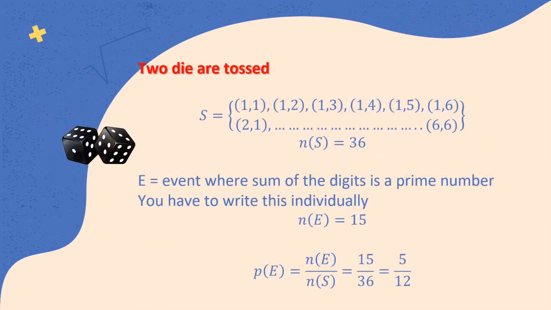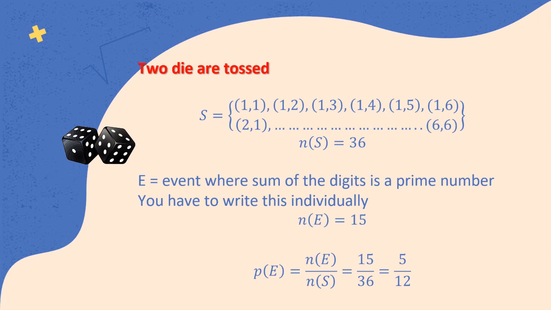Earlier we had 2 coins being tossed. Now we have 2 dice being tossed. Now this is going to be a little tricky. You know why? Because in the coin we only had heads and tails. Now let's look at this. We have the first die as 1, the second die as 1. I'm keeping the first constant till the second die becomes 6.